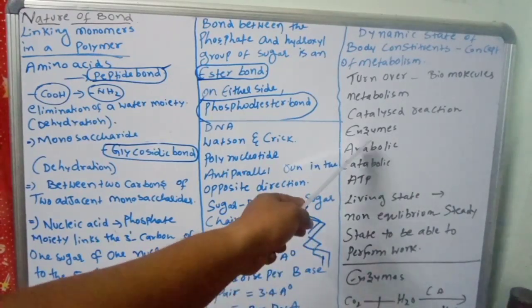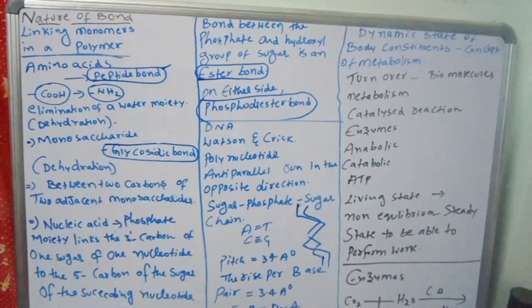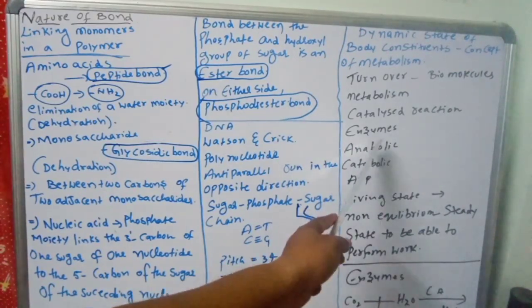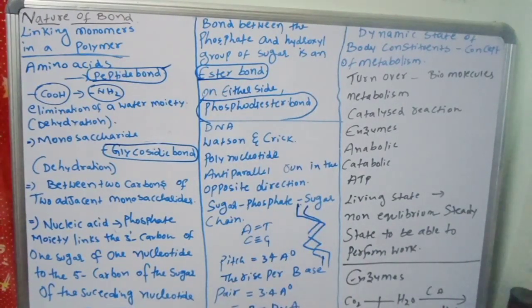Life compulsorily shows simple to complex and complex to simple. Simple materials produce complex materials, and complex materials are converted into simple materials. That is called anabolism and catabolism, and together they are called metabolism. In life, metabolism must take place, otherwise there will be problems. The living state is always a non-equilibrium steady state able to perform work. Non-equilibrium, life; equilibrium, death.